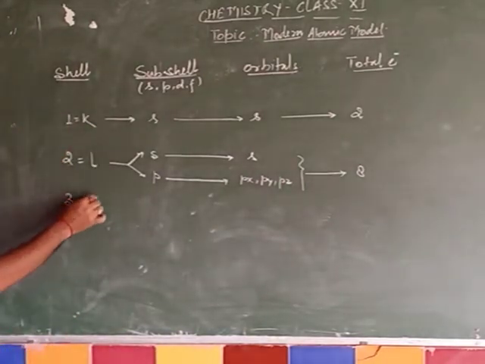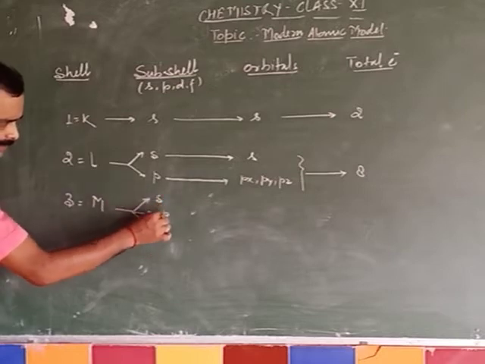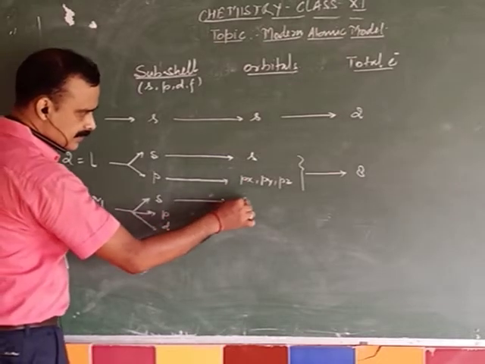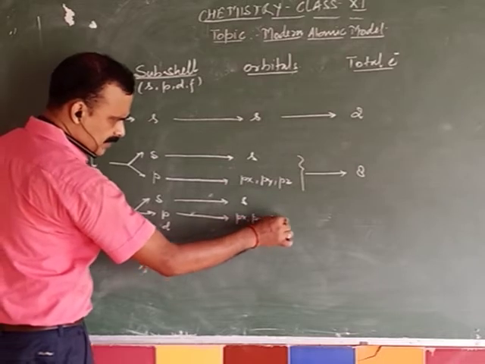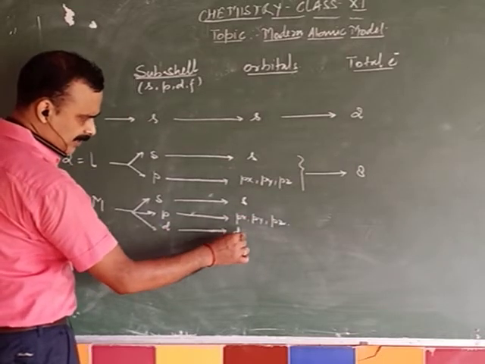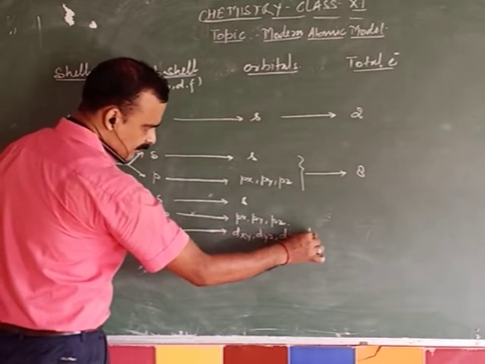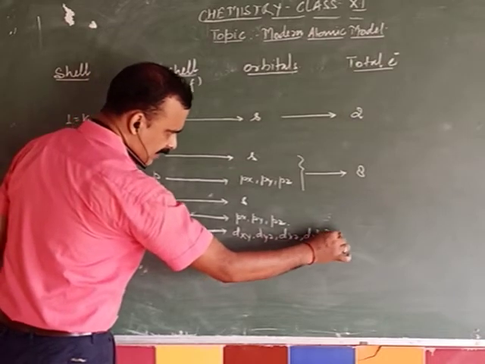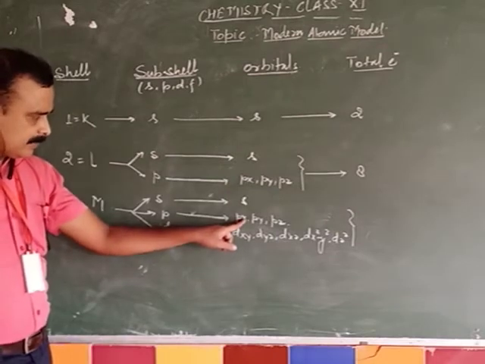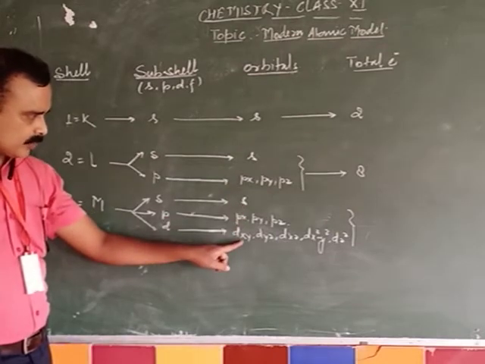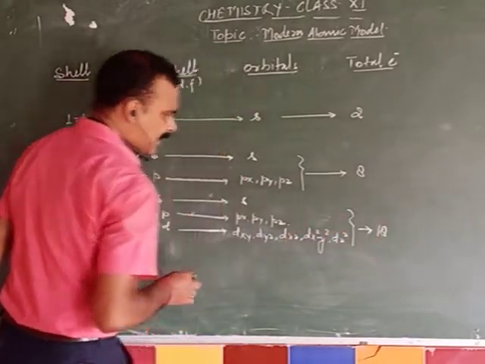The third shell is M. Then definitely it will have 3 subshells: S, P and D. S has 1 orbital, P has 3 orbitals, and here it is D, which has 5 orbitals: dxy, dyz, dxz, dx square minus y square and dz square. So you can count 5 d orbitals, 3 p orbitals and 1 s orbital. Total 5 plus 3, 8 plus 1, 9. 9 multiplied by 2 will be equal to 18.